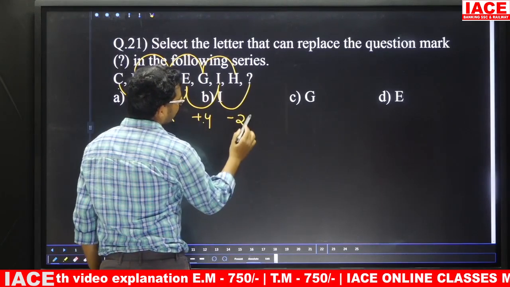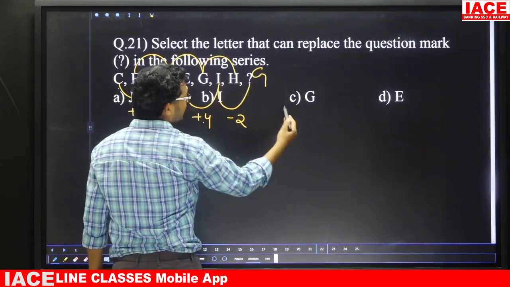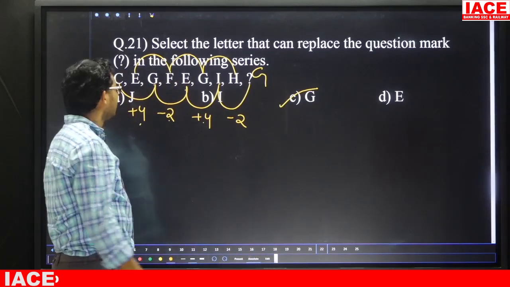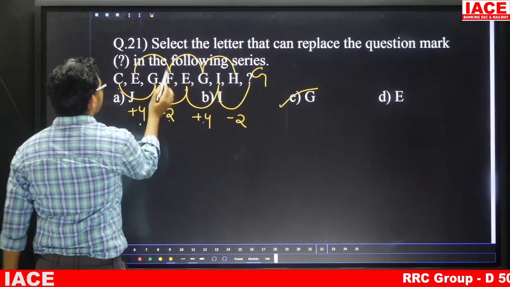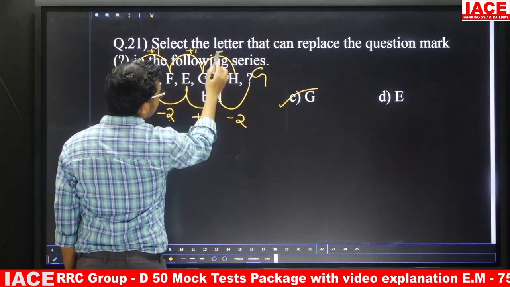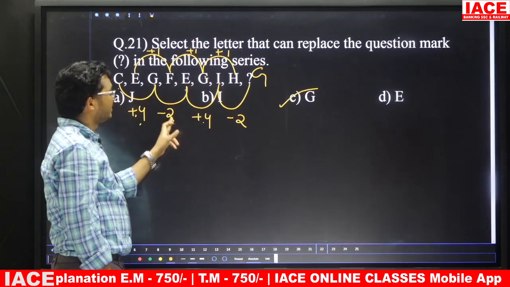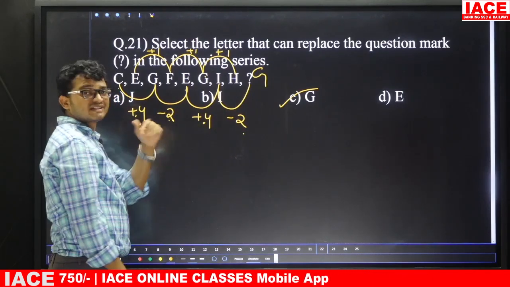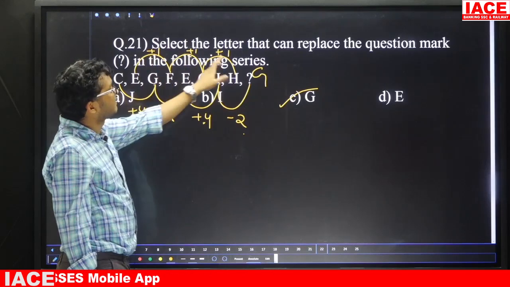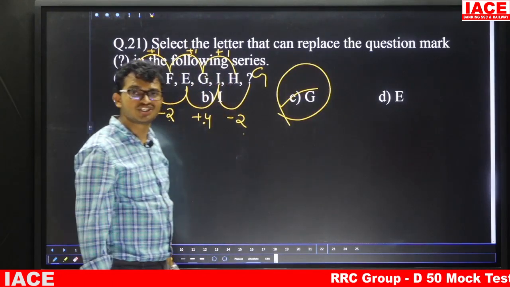Next one is minus 2. I minus 2, 9 minus 2 is 7, and 7 means G. So the answer is option C. Check the second series also. E and F logic is plus 1, F and G plus 1, G and H plus 1. So the logic for first letters is plus 4, minus 2, plus 4, minus 2, and for second letters plus 1, plus 1, plus 1. So what will come in place of the question mark is G.